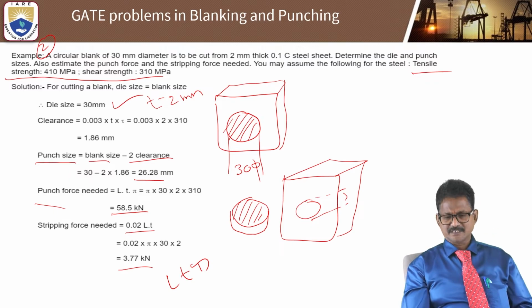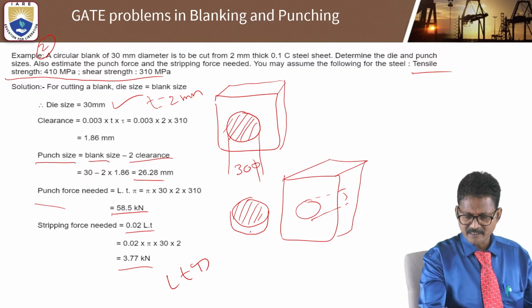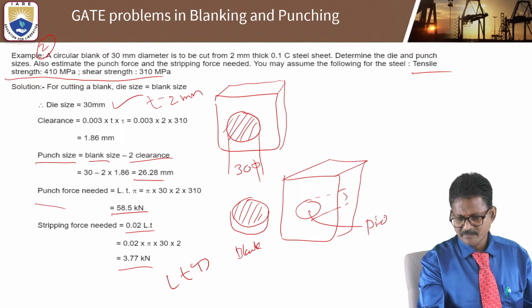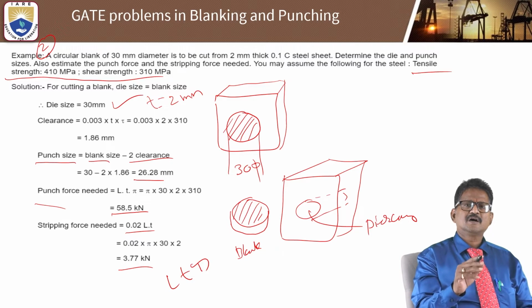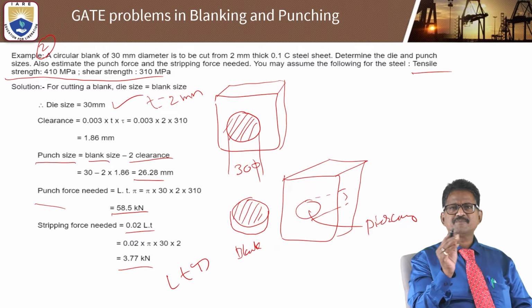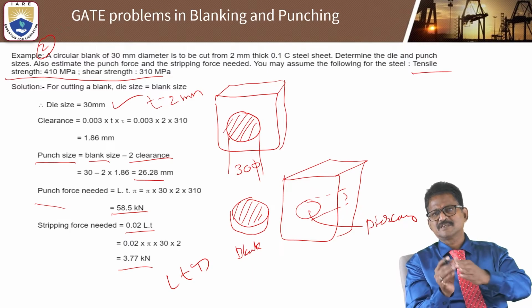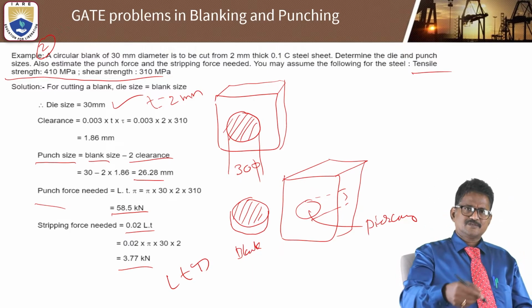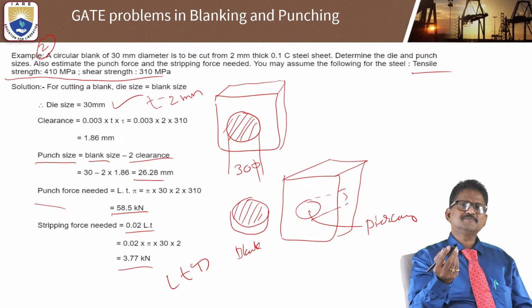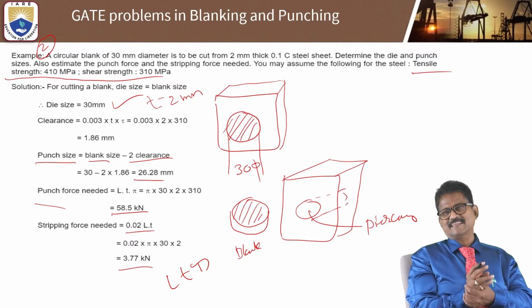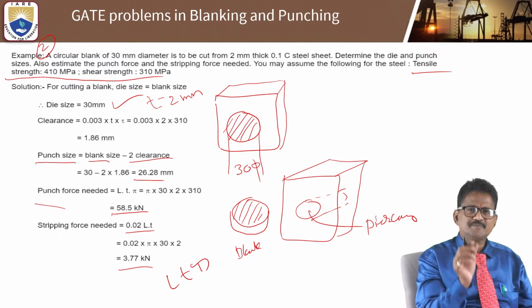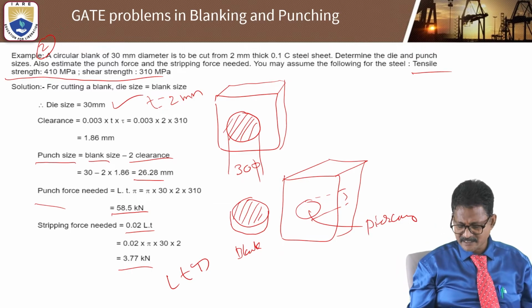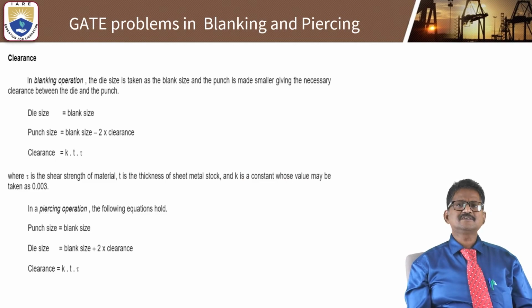And how we can determine the die size and punch size: in general, the punched out part is the blank, and this is piercing, making holes, or punching, making the hollow portions. So the punch size will always be blank size minus 2 times the clearance. If you want to determine blank size, it is punch size plus the addition of clearance. You have to add the additional clearance so that it fits properly. These types of problems may also be asked in the examination.